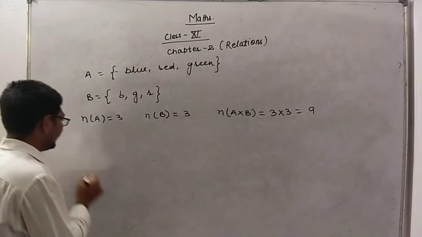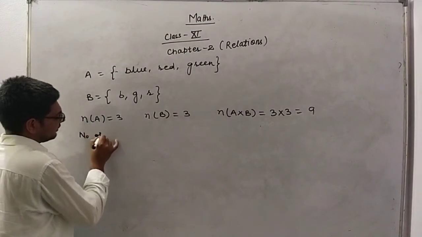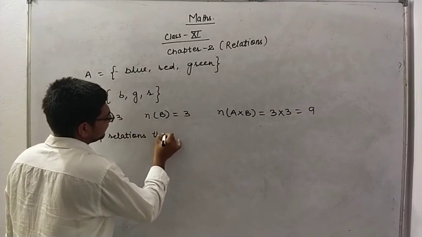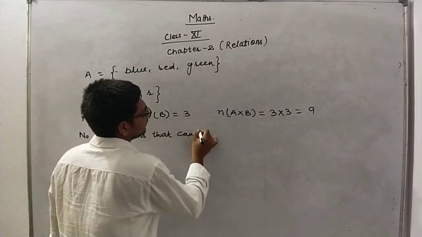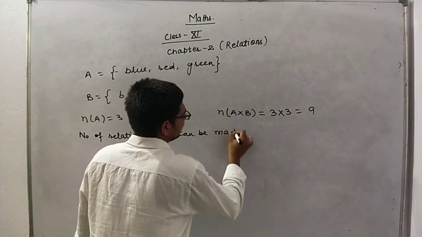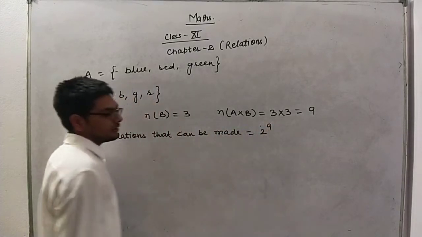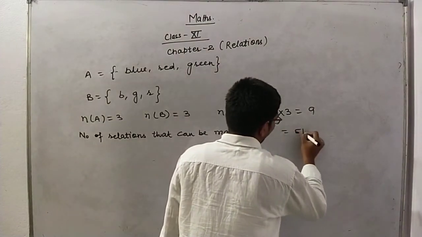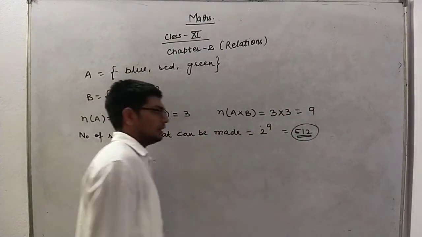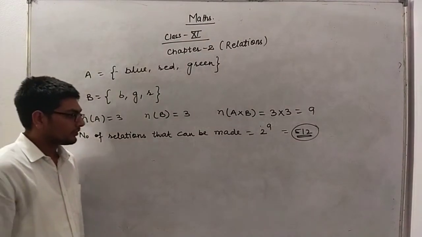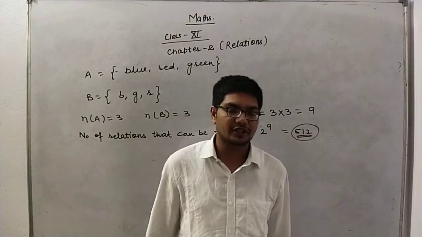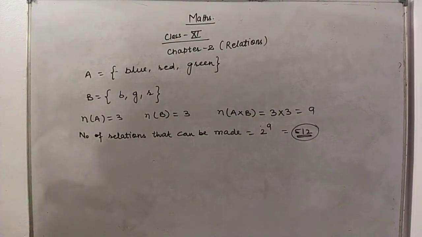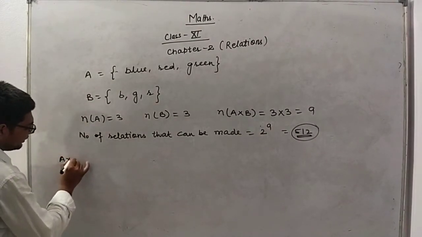So the number of relations that can be made are 2 raised to power 9, and there will be around 512 relations you can make. These are the number of subsets.